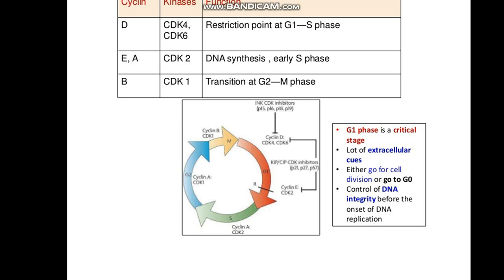The cyclins include D, E, A and B. The kinases are CDK4 and CDK6, which depend upon cyclin D, and their function is a restriction point at G1 to S phase. Then cyclins E and A depend on CDK2 kinases, and here the function is DNA synthesis, in early S phase. Then cyclin B with the kinase CDK1 brings the transition at G2 to M phase.